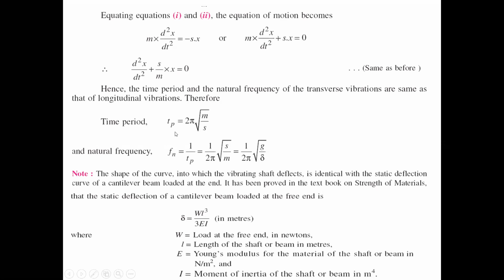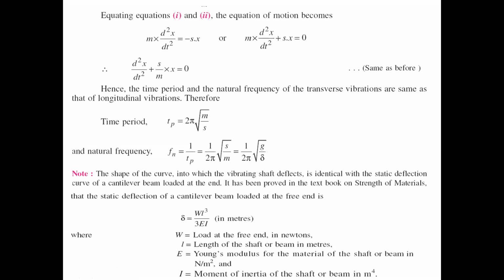When we compare with the fundamental equation of SHM, omega equals square root of s by m, time period equals 2 pi into square root of m by s, and natural frequency Fn equals 1 by 2 pi into square root of s by m, or 1 by 2 pi into square root of g by delta. In this, delta represents the static deflection of the cantilever beam.